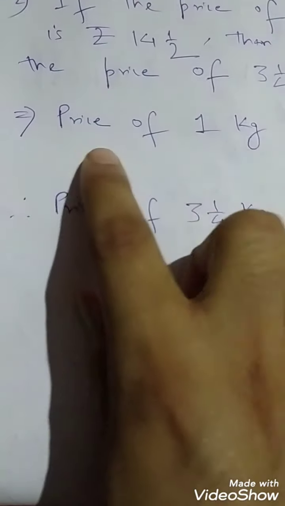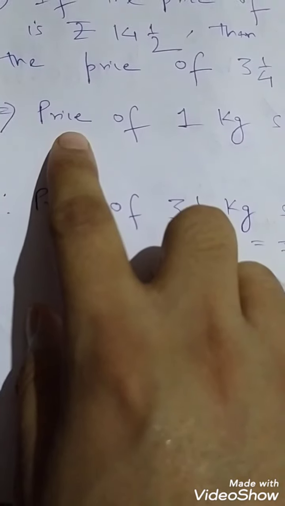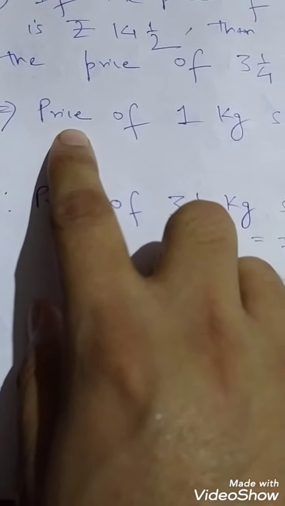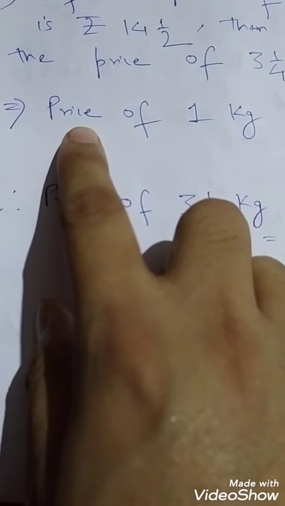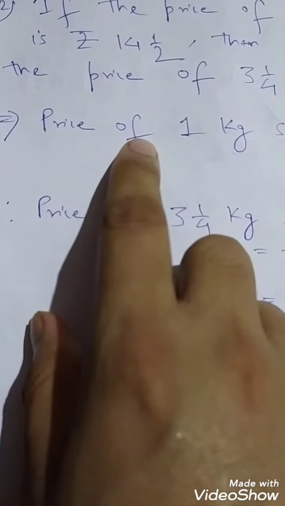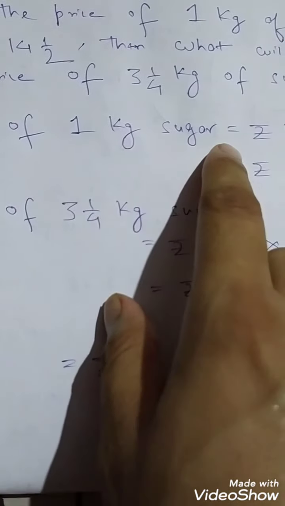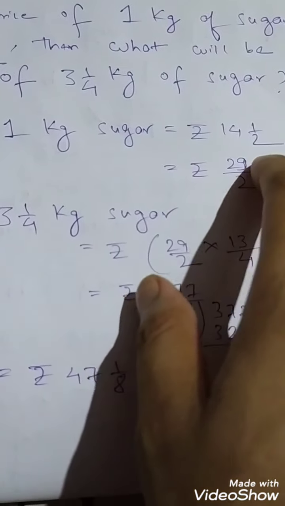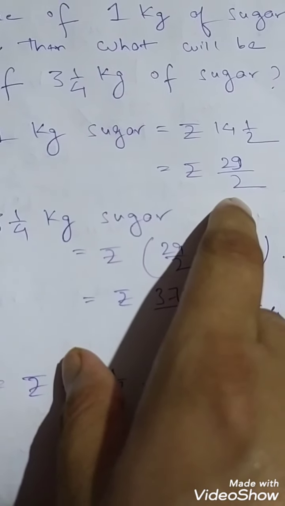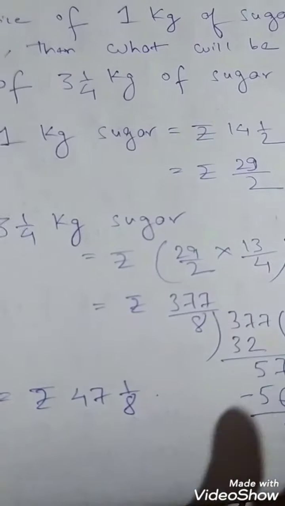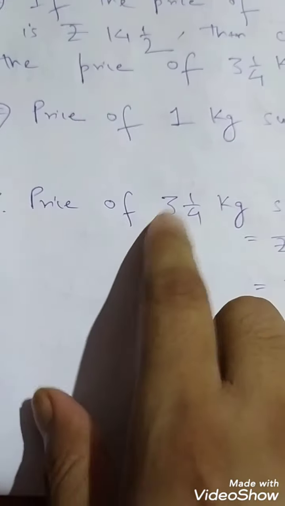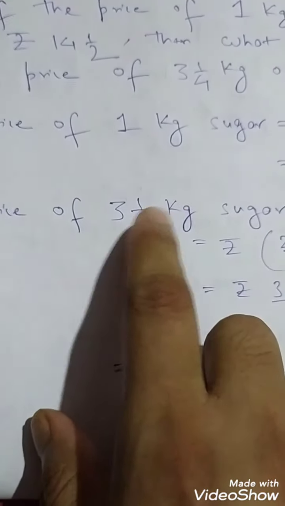So what is the solution? Listen carefully, these are statement problems, so you have to write down the statement. If you don't write down the statement, your marks will be deducted. So let's see the statement. Price of 1 kg sugar equals rupees 14 1 by 2. It's already given. And 14 1 by 2 means rupees 29 by 2. This is the first statement. Next statement: therefore, price of 3 1 by 4 kg sugar. This you have to find out.